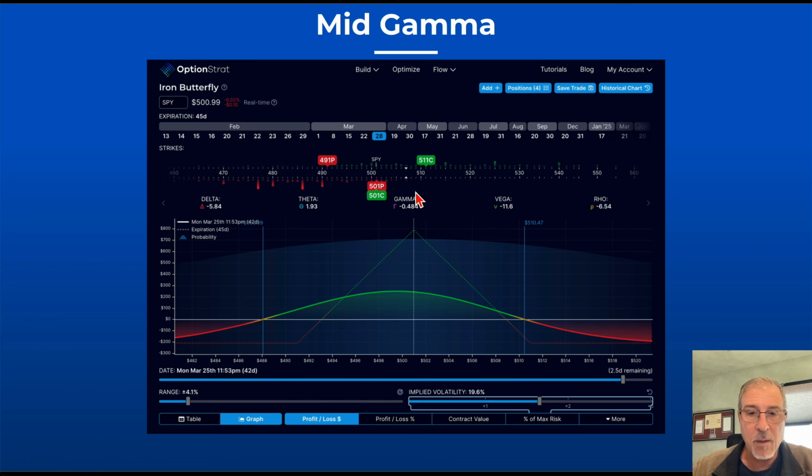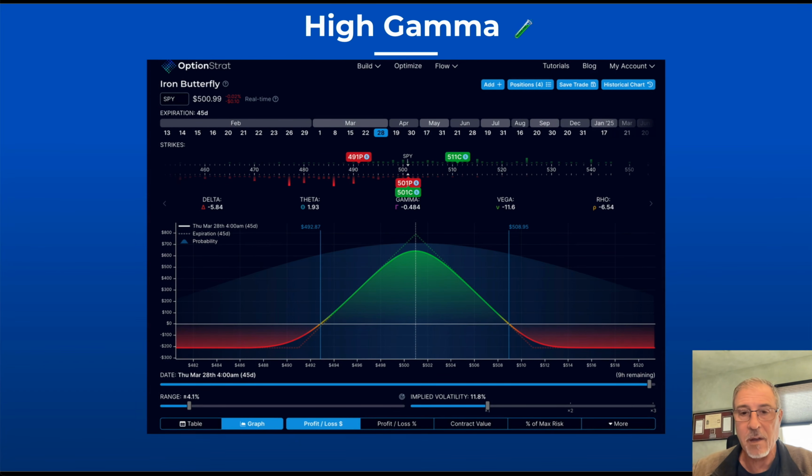Now, all of these diagrams here are going to show the same gamma because I'm using the same snapshot, but we're going to look at our table here in a moment, and you'll see how it actually changes. But the thing to note is how steep this curve is. In my mind, I think of gamma as the steepness of this curve. In other words, is a $5 increase on the underlying going to have a big change in my P&L, or a small change in my P&L, is another way of thinking of that.